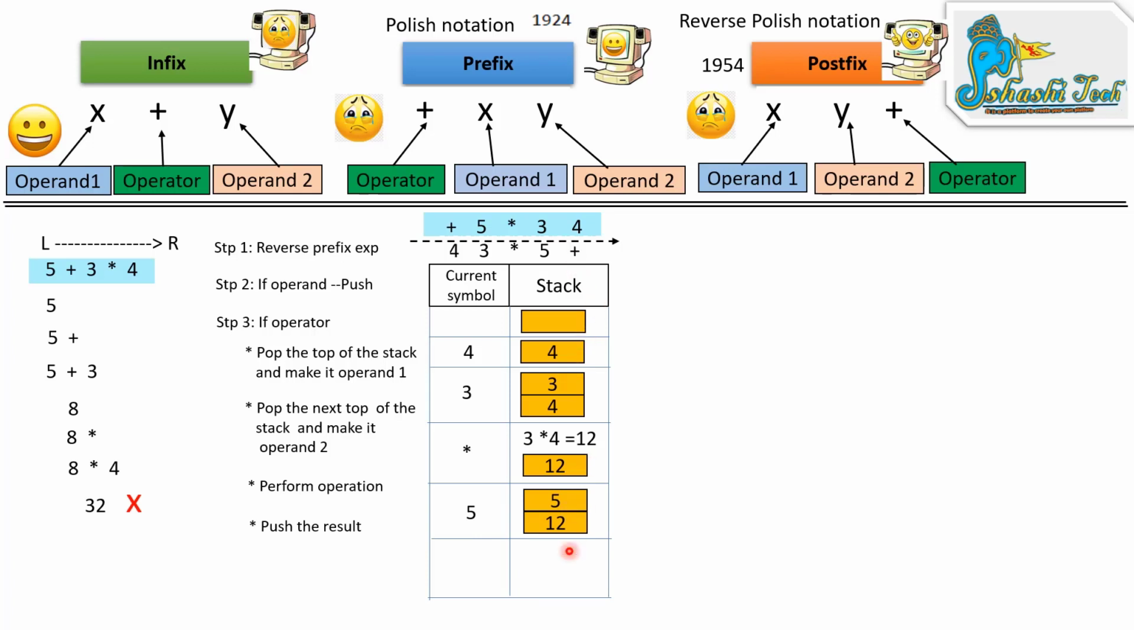Then after 5, plus is there. Plus is an operator. Step 3 says pop the top of the stack. The top of the stack is 5, and make it operand 1. Pop the next top of the stack, which is 12, and make it operand 2. Here 5 is operand 1 and 12 is operand 2. We perform the operation. The resulting solution is 17. Then push the result onto the stack.